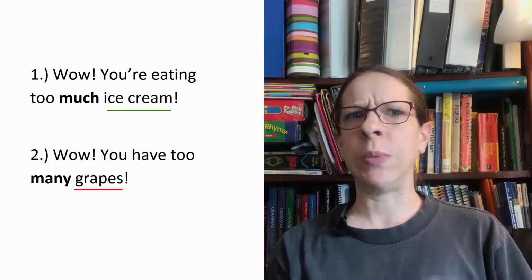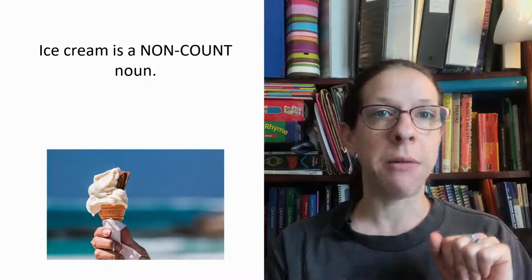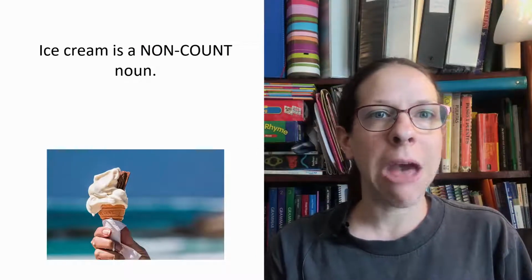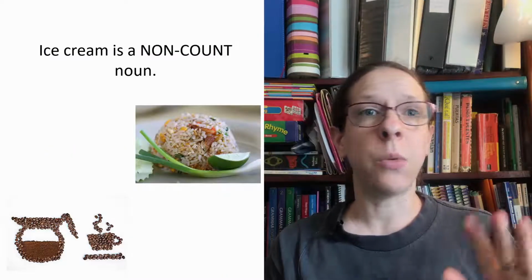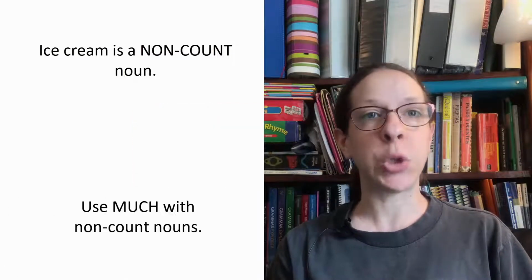Were you able to figure out the rules? Let's look at examples 1 and 2 again. Pay attention to the nouns after much and many. Wow, you're eating too much ice cream. Wow, you have too many grapes. Ice cream is what we call a non-count noun. It's not something you can really count, like coffee, rice, tea, water, etc. So when you use a non-count noun, we use much before it.